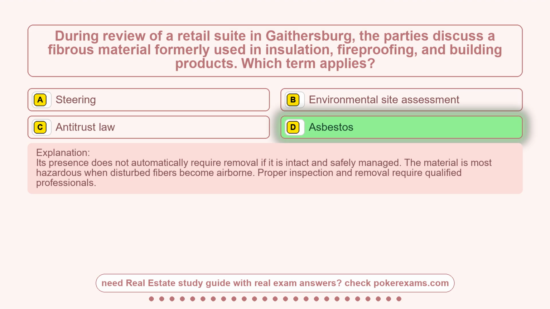Its presence does not automatically require removal if it is intact and safely managed. The material is most hazardous when disturbed fibers become airborne. Proper inspection and removal require qualified professionals.